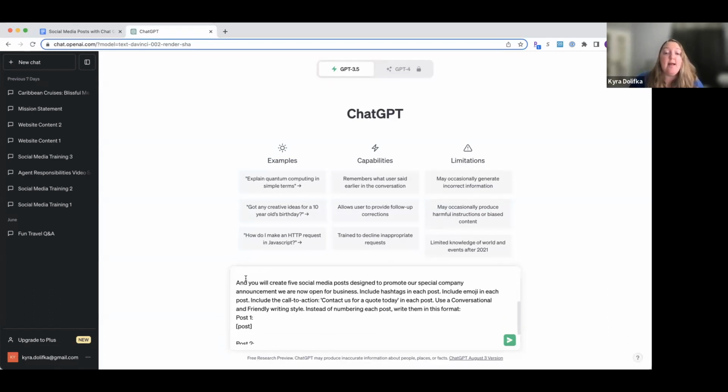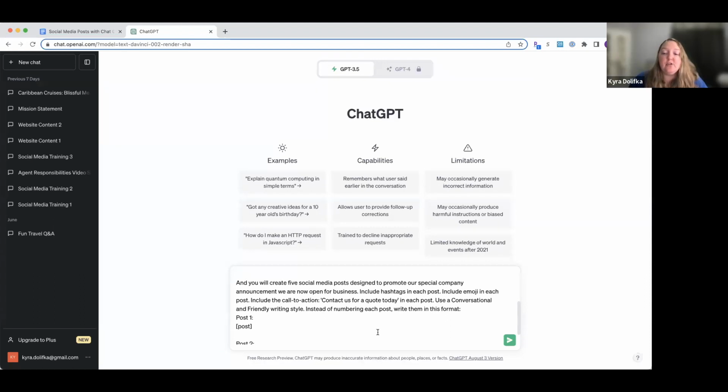And now what am I asking it to create? This example is for 5 social media posts designed to promote our announcement that we are now open for business. So when you are launching your business on social media, maybe you're launching it on a new social media, you can actually write a post for that with ChatGPT, okay? It's going to include hashtags, emojis, and a call to action that says contact us for a quote today, okay?